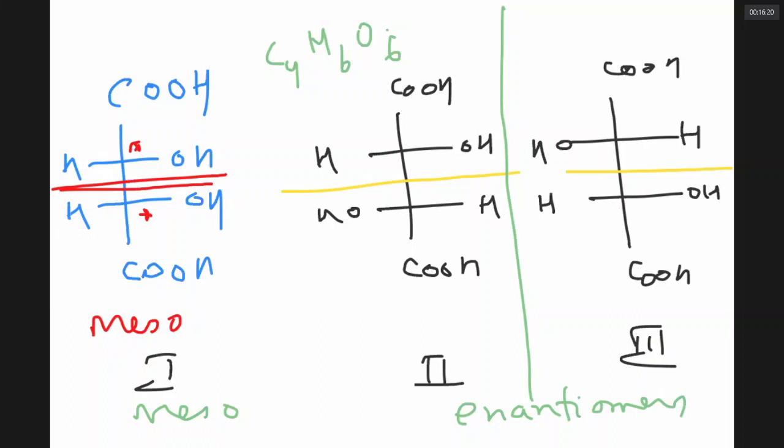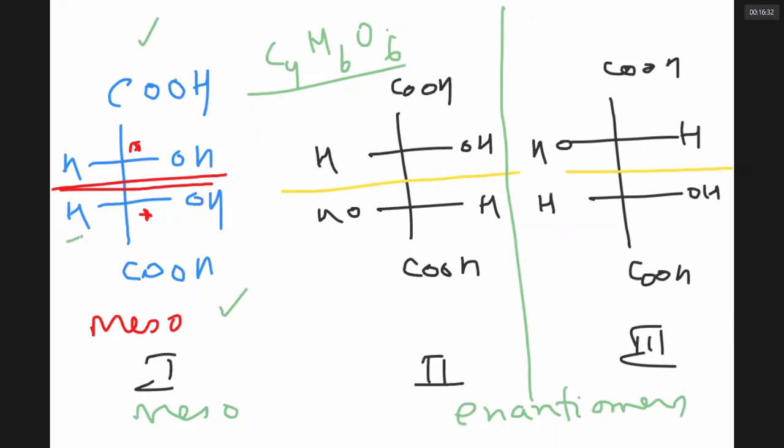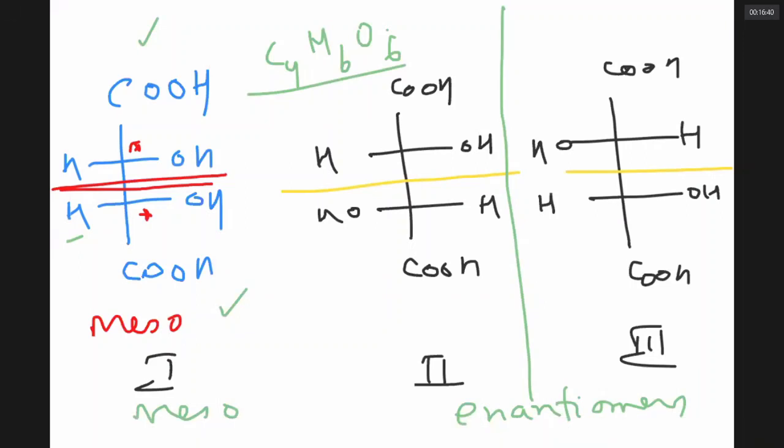Notice all the compounds have the same formula. All the compounds have the same C, O, H. Carbon is linked to H and OH. There is no difference in the bonding. Only there is a difference in the arrangement of groups around carbon in space. These are all stereoisomers. Compounds 2 and 3, which have object and image relation, are enantiomers.